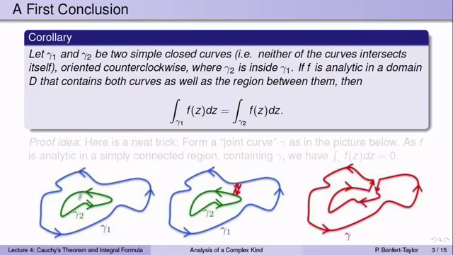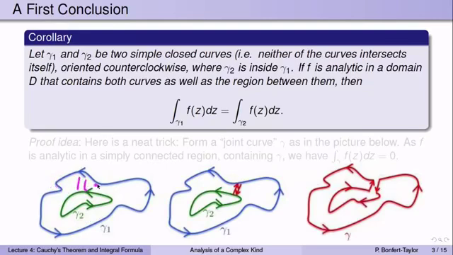So that means while gamma 1 sort of bounds a region, because it's a closed curve, inside that region is where I find the curve gamma 2. So that's what that means. We're also assuming that the curves are both oriented in the same way, so counterclockwise, as I drew in this picture. If f is a function that is analytic in a domain D that contains both curves as well as